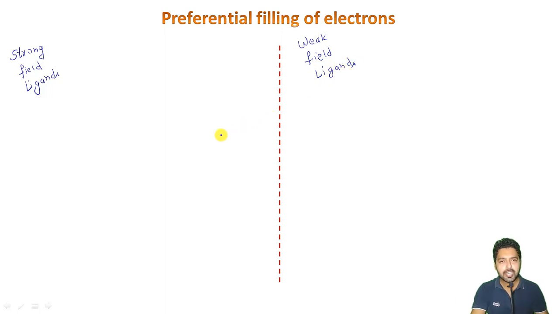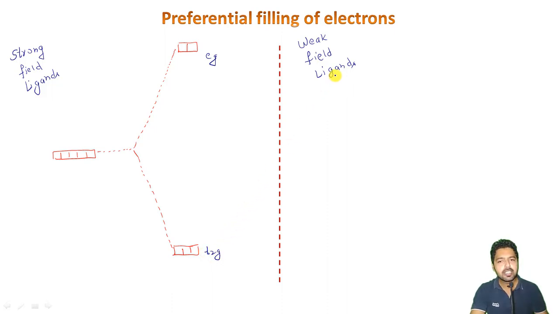So just as I have taught you, in case of strong field ligands, what will happen is these 5 d orbitals which were initially degenerate, what will happen to them? They will split in the same pattern, but because of the strong field, the amount or the magnitude of splitting will be quite high, right? If these two are lying here, I mean the EG set of orbitals, the other three will be lying very down here, something like this, right? So that I can now write here the T2G set of orbitals, right?